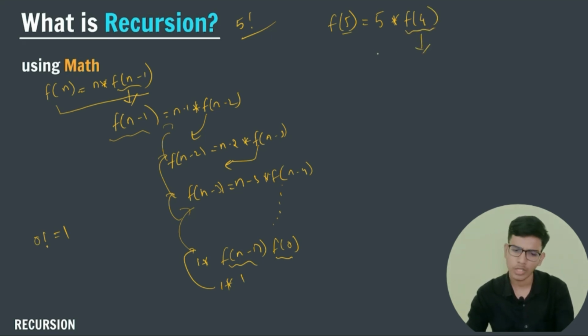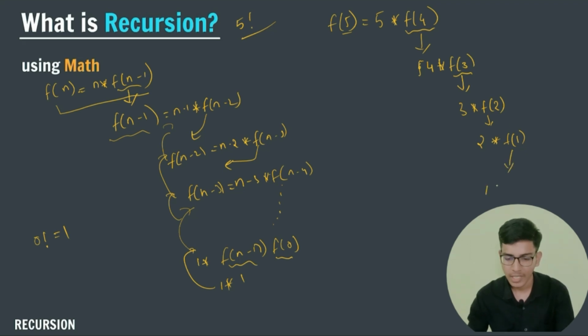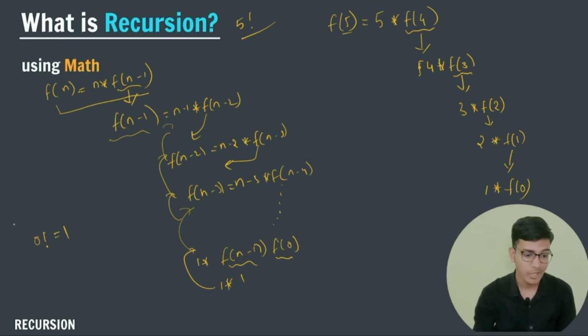I don't know the factorial of 4. So what I can do, I can write 4 into factorial of 3. Yeah, but I don't know the factorial of 3. So I can write 3 into factorial of 2. But I don't know the factorial of 2 also. So can I write factorial of 2 as 2 into factorial of 1? But I don't know the factorial of 1. So can I write it as 1 into factorial of 0? And yeah, I do know that factorial of 0 is equal to 1.